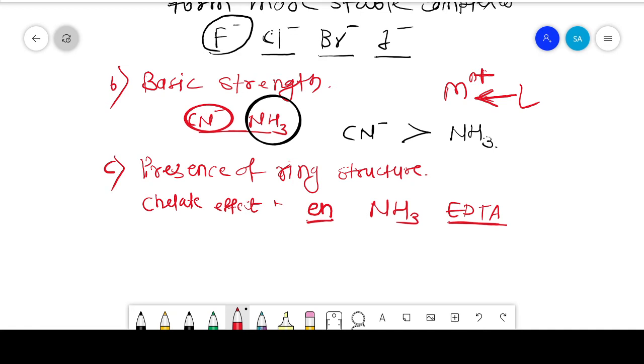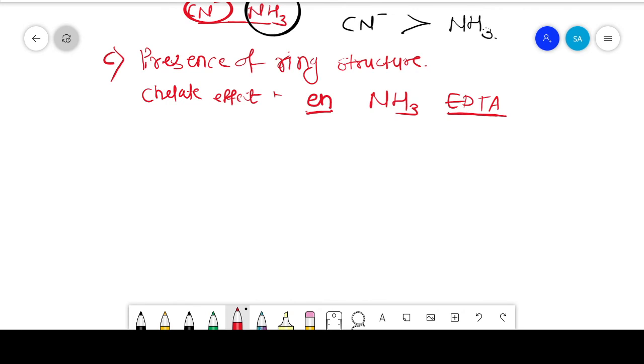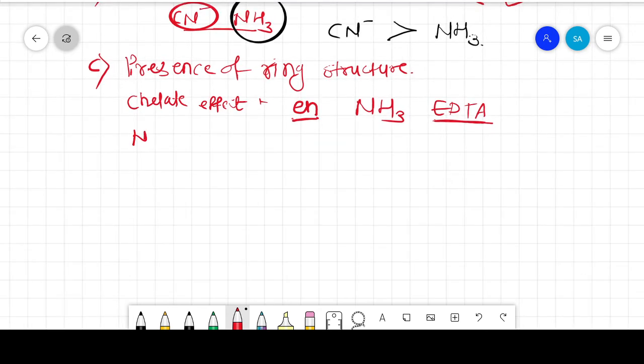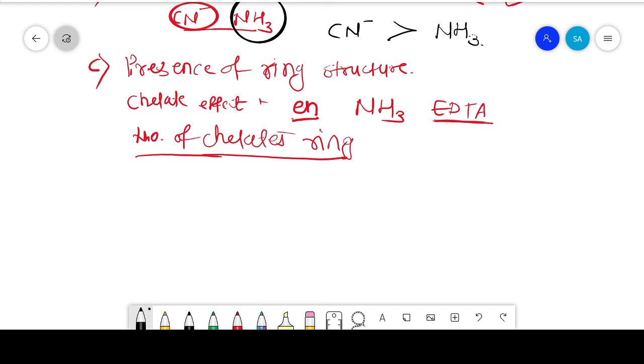Next, from this chelate effect, the stability depends on the number of chelate rings. So, the larger the number of chelate rings in a complex, the greater is the stability of the complex.